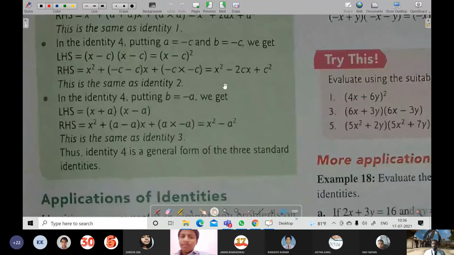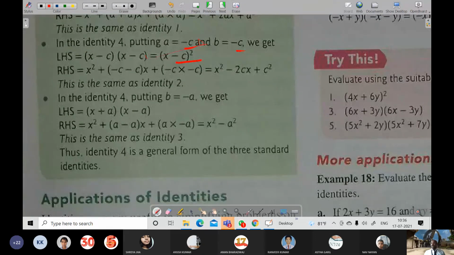In the same way, in a and b, if we write a is also equal to minus c and b is also equal to minus c, then in place of x plus a it will become x minus c, and again in x plus b it will also become x minus c, and x minus c into x minus c is x minus c whole square.